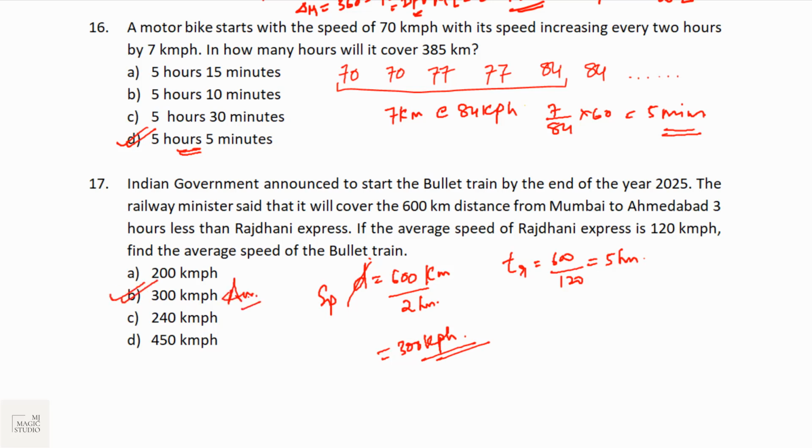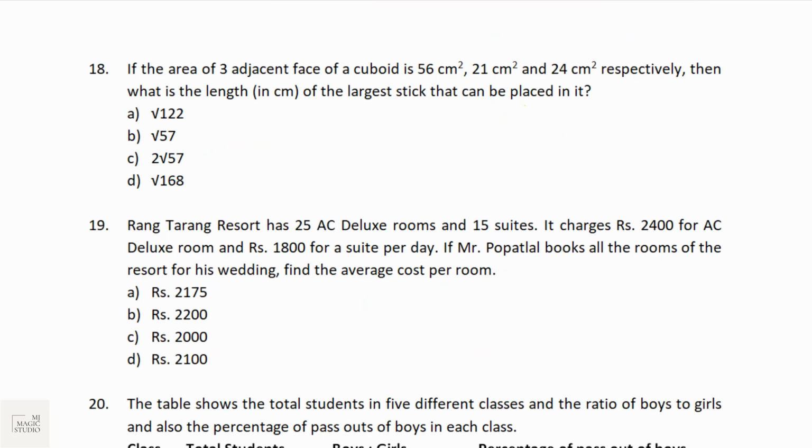So for bucket number 16 and 17, you would get questions from trains, time, speed and distance, average speed, the same type of question, or sometimes maybe relative speed. Bucket number 18, mensuration, give it a try. Maximum chances are they would be asking questions from 3D, 2D figures, but this time they have given a question from 3D. Do it.